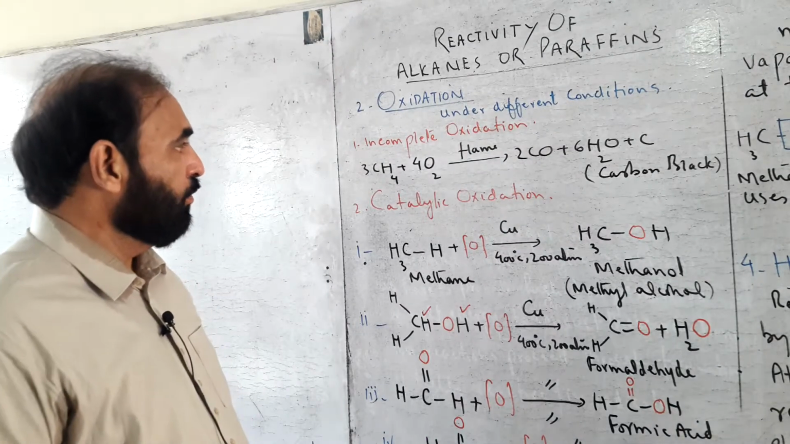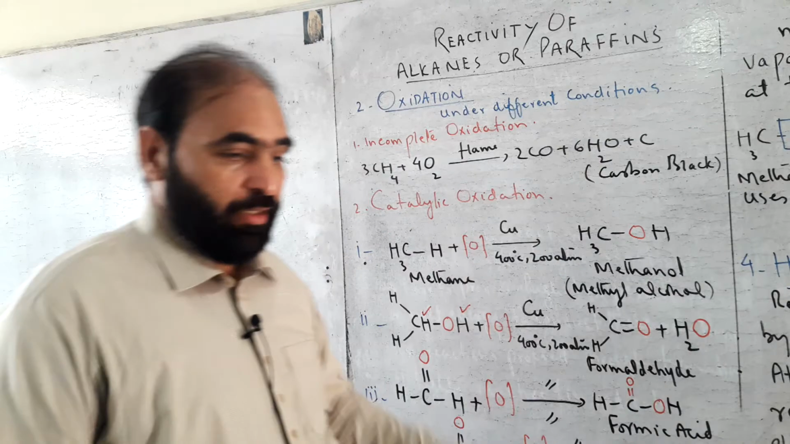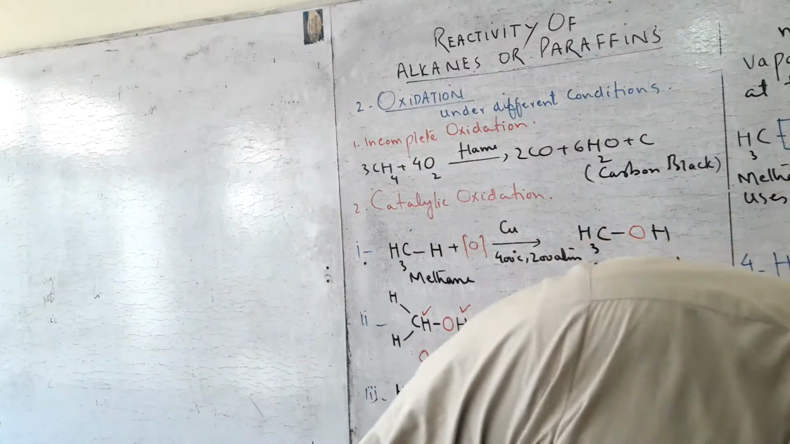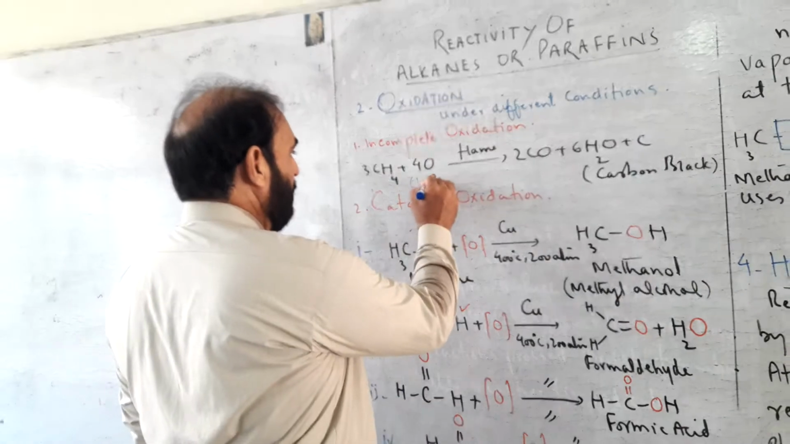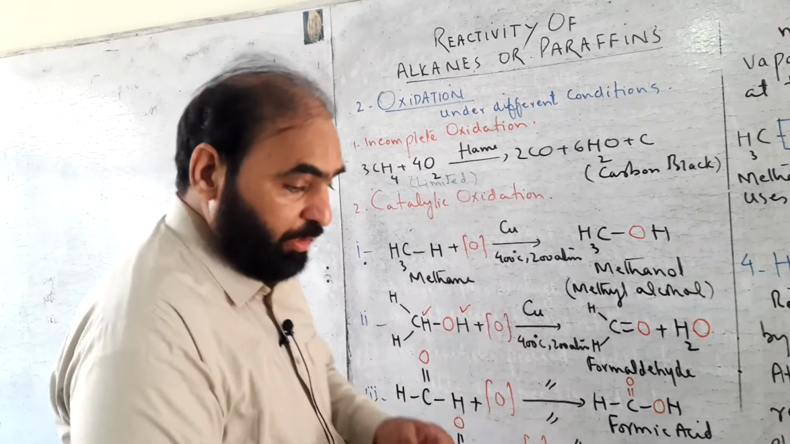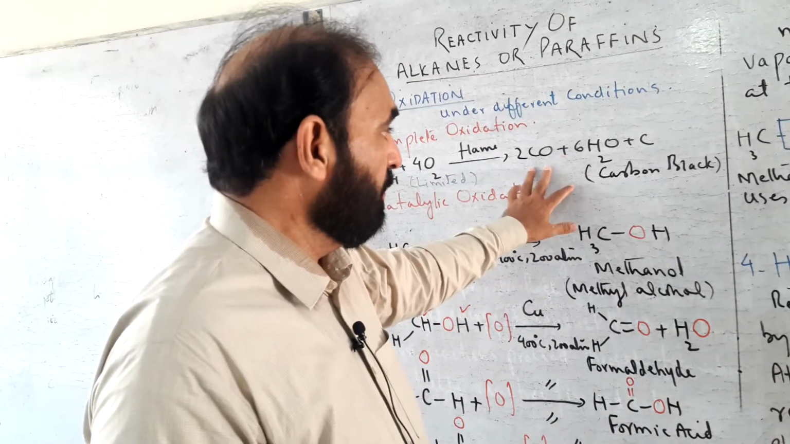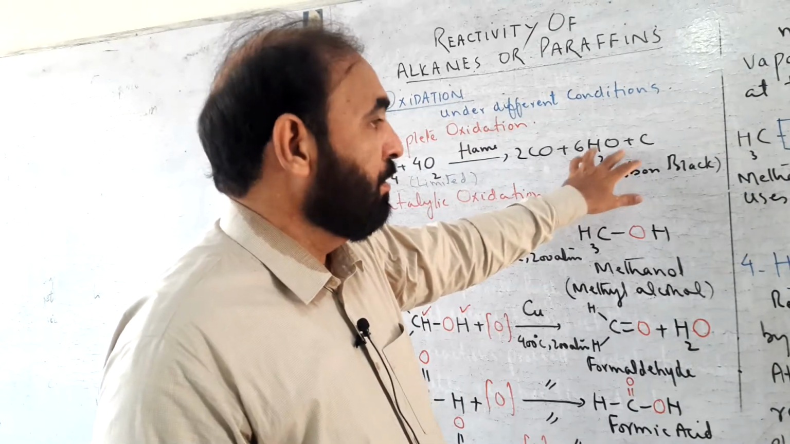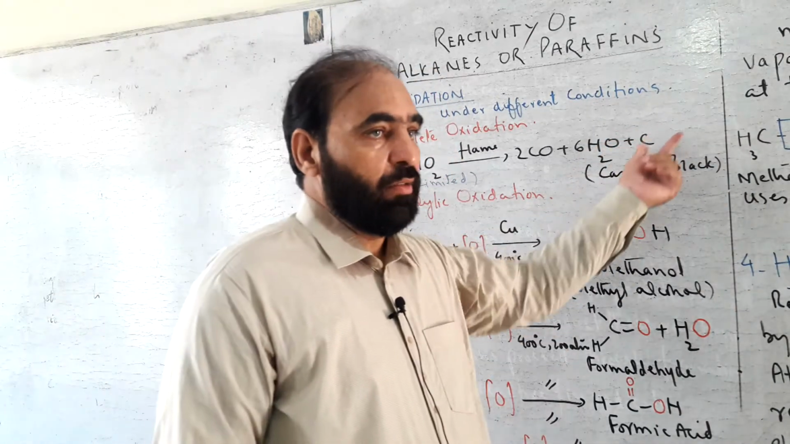If we burn an alkane in limited supply of oxygen, the products formed are carbon monoxide, water, and carbon black. C stands for carbon black.